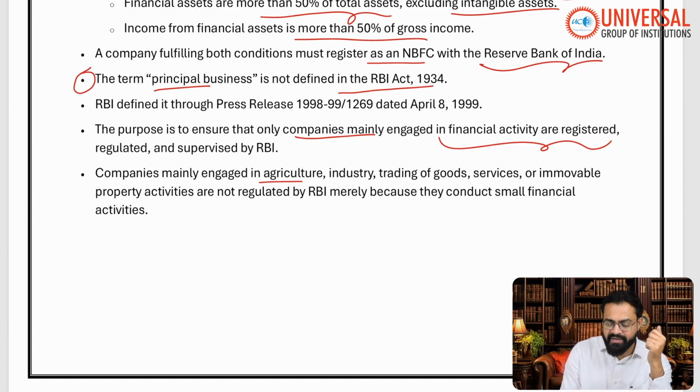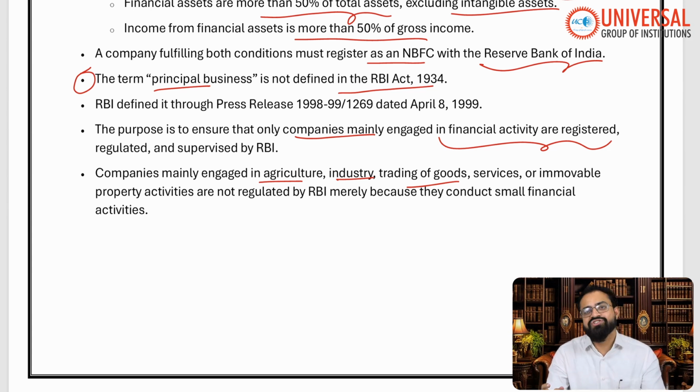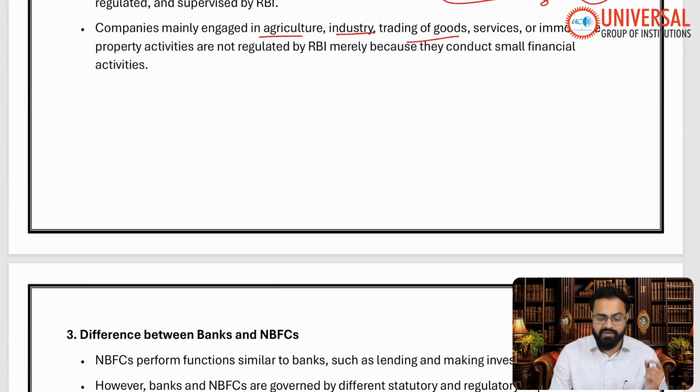Companies mainly engaged in agriculture, industry, trading of goods, services, or immovable property activities are not regulated by the RBI merely because they conduct a very small financial activity. That is the whole idea of the 50:50 test.